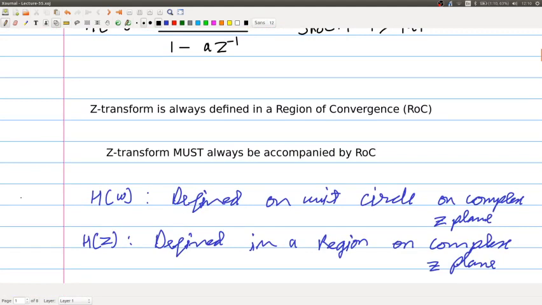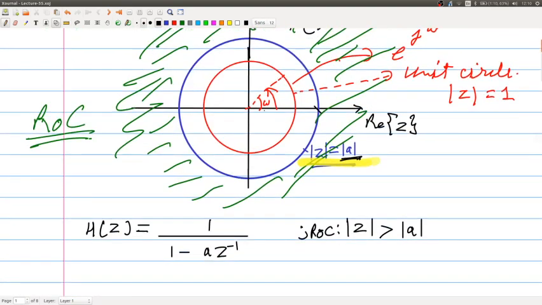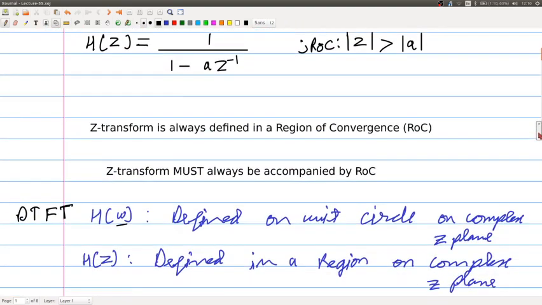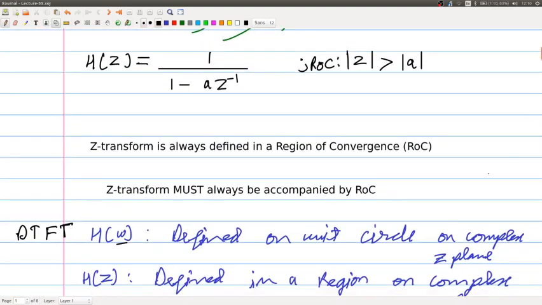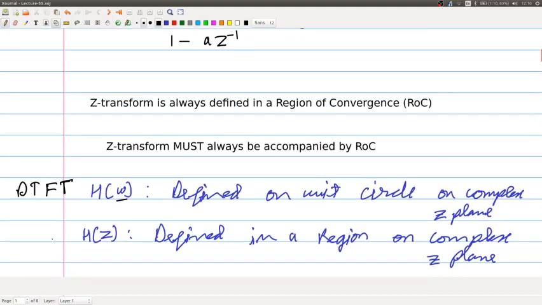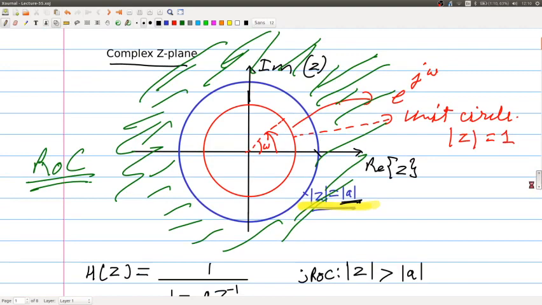In the DTFT, H is a function of omega, and when you change omega, you are basically moving on this red circle. So the DTFT is defined on a unit circle in the complex z plane, whereas H(z), the Z transform, is defined over this region.